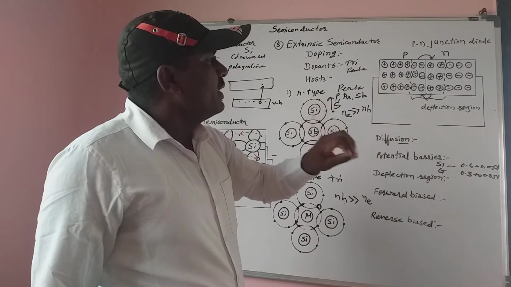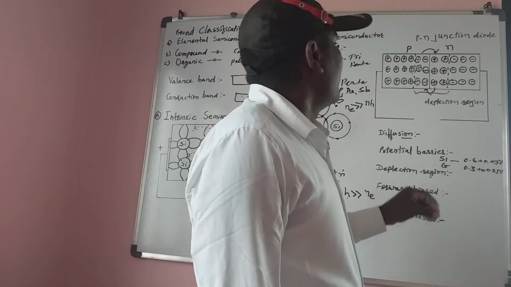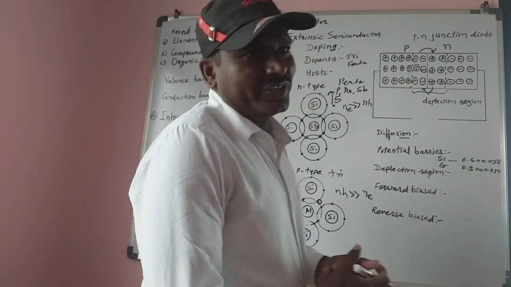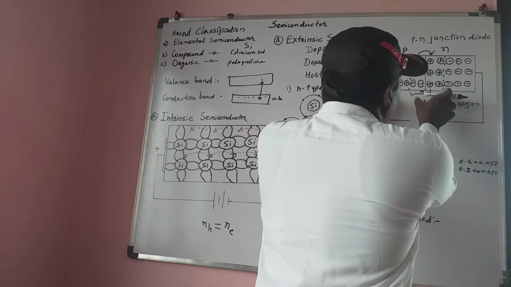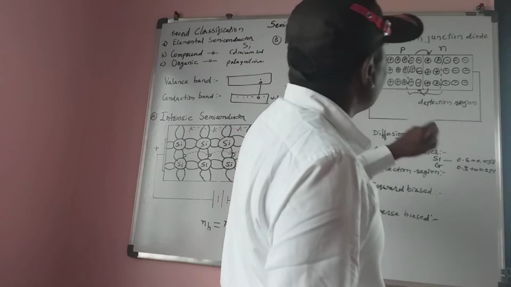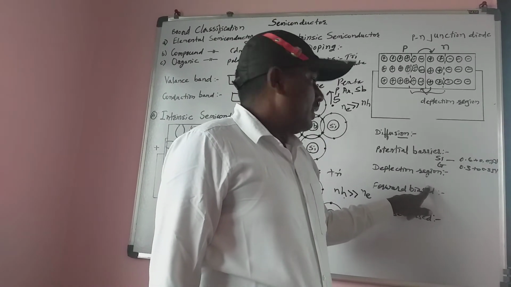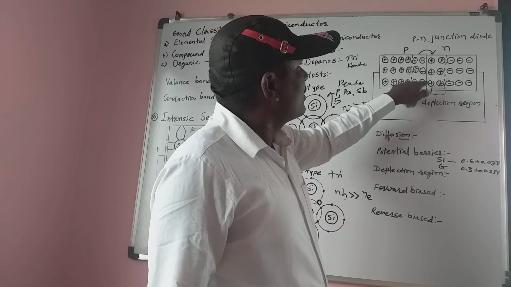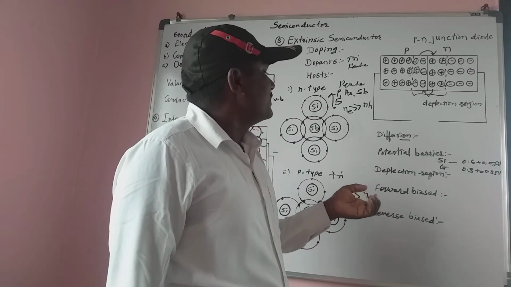When the potential barrier is produced, there is a region where no charge is present. Other than that region we have holes and electrons, but where holes and electrons are exchanged, there is no charge in that region. That region is called the depletion region. In the depletion region, on the p side there are electrons and on the n side there are holes.